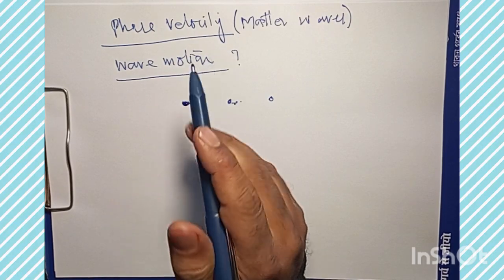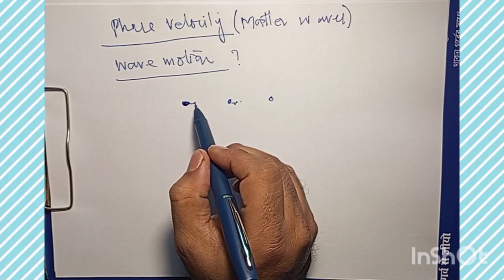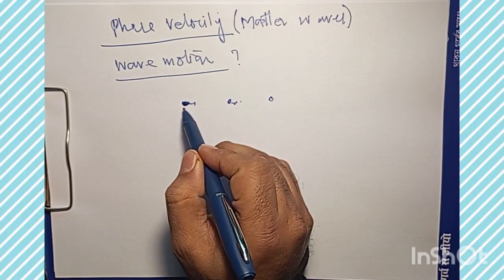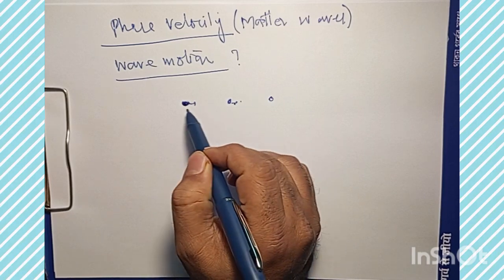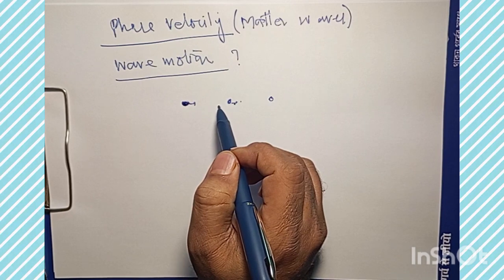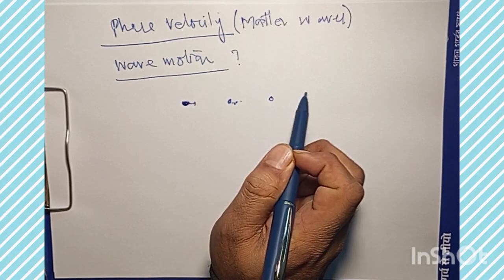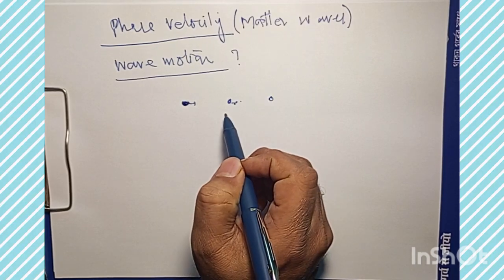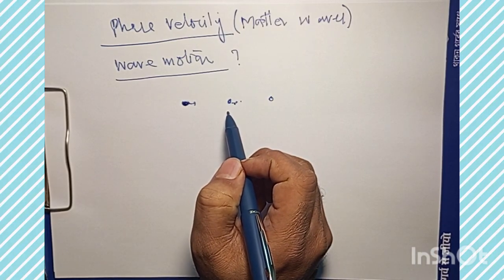Every particle begins its vibration a little later than its predecessor. That should be clear from the motion of these particles. There is a progressive change that goes on from one particle to another particle.